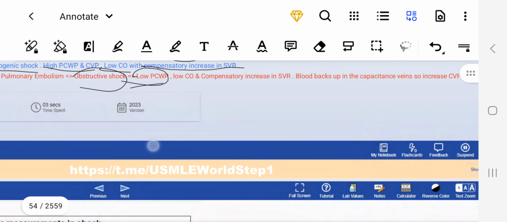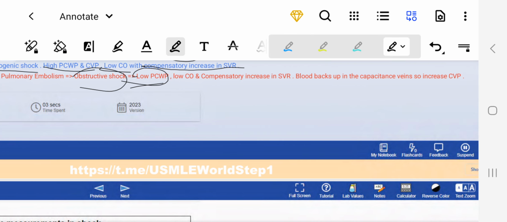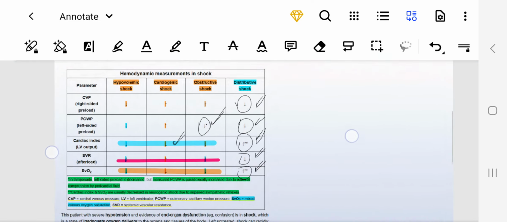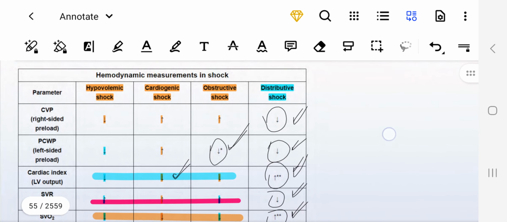So, low pulmonary capillary wedge pressure, low cardiac output, and a compensatory increase in SVR, as I talked about. In all those other cases, there will be a decrease in cardiac output and a compensatory increase in SVR. I also talked about why CVP, central venous pressure, would be increased: because blood backs up in the capacitance veins.